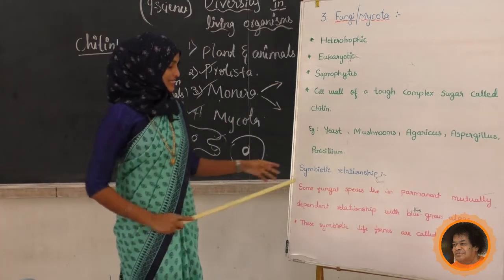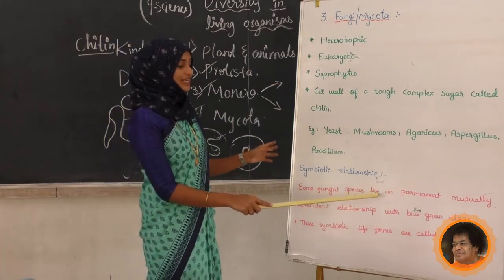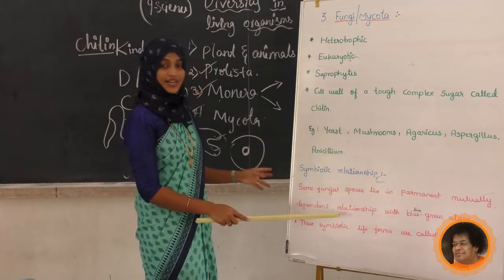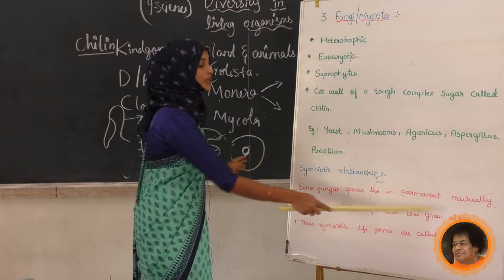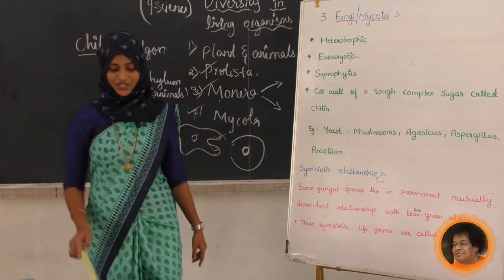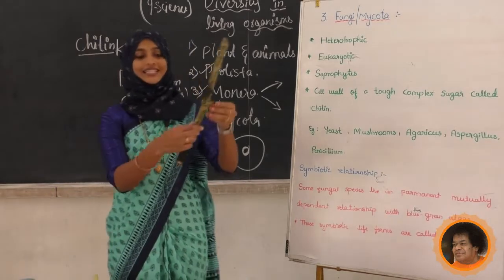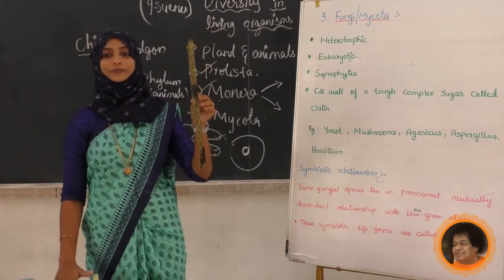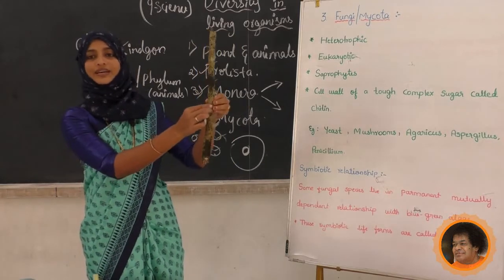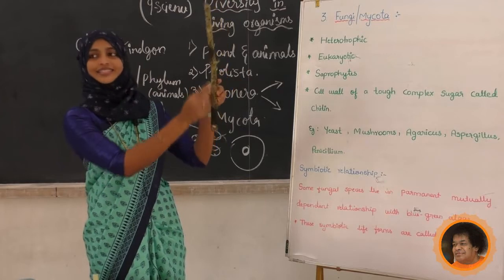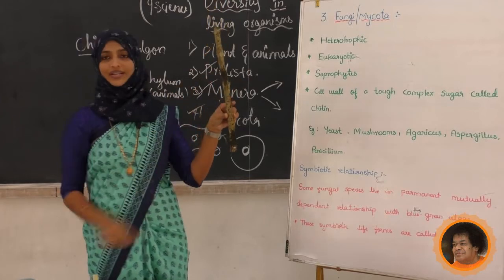Some fungal species live in a permanent, mutually dependent relationship with blue-green algae. I will show you, students, an example of symbiotic relation. Can you see here? Yes, this is an example of symbiotic relationship.